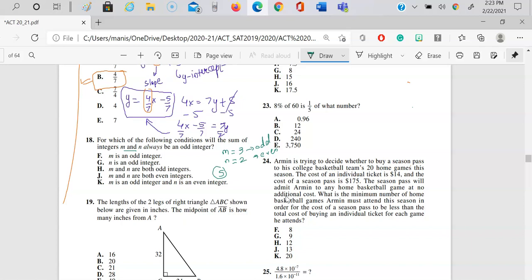But if I take this as 3, then our answer will be 6. Question says our answer should be what? Odd integer. m and n are both even integers. If I take m as 2 and n as 2, 2 plus 2 will be 4. That does not satisfy. So option choice K is the one which really is the correct answer, with respect to the conditions which have been given to us.